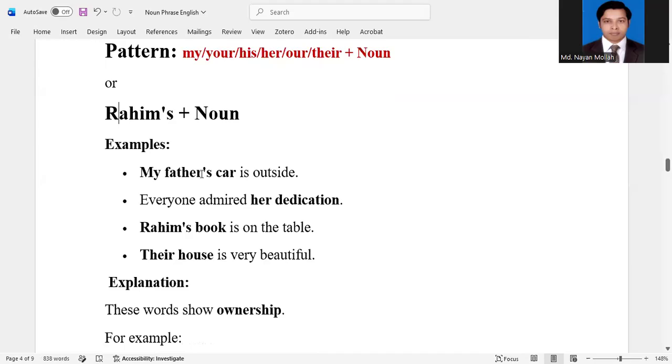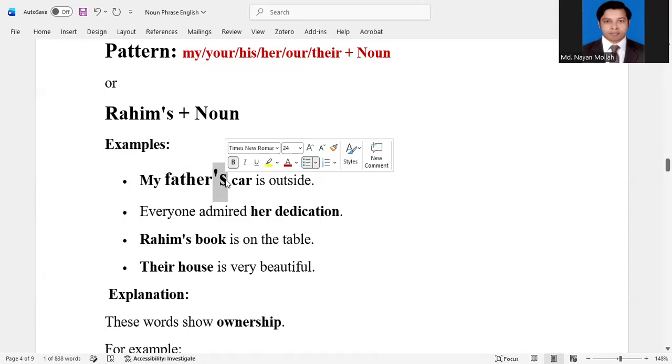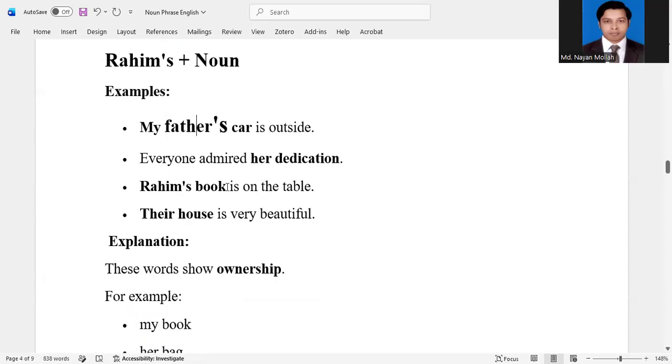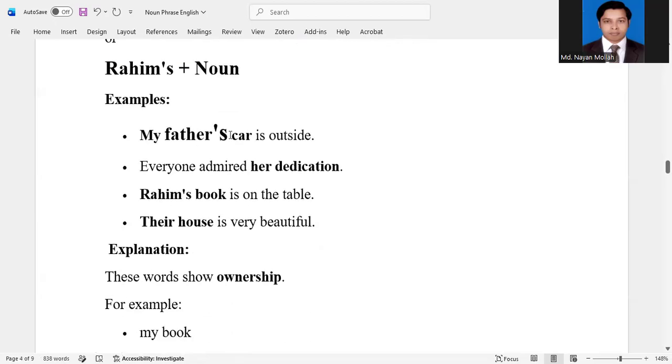Here, father is a noun, and we add apostrophe s. So father's, my father's car is outside. My and father's apostrophe s both are possessive.